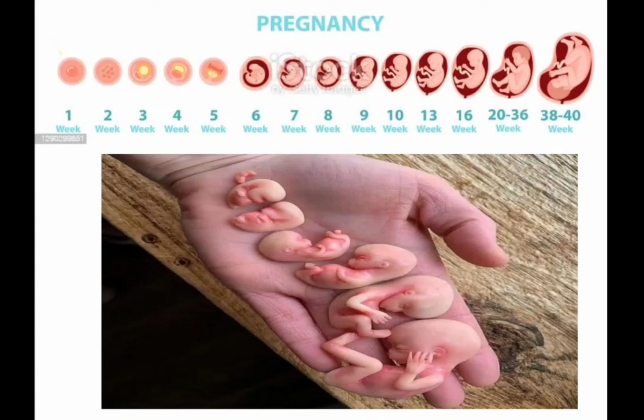By the 24th week, the fetus has a chance of survival outside the uterus. The lungs continue to mature until near the time of delivery, and the brain accumulates new cells throughout the pregnancy and the first year of life after birth.